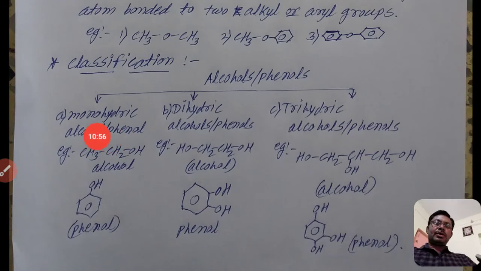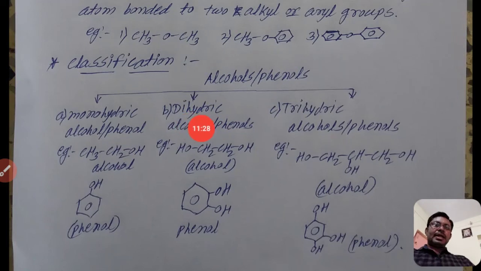If there is one hydroxyl group in a molecule, it is a monohydric alcohol or phenol. See the example CH3CH2OH, an alcohol which contains only one hydroxyl group. See here a phenol, a benzene ring directly attached to OH. There is only one hydroxyl group attached to the benzene ring, so it is a monohydric phenol, and the other is a monohydric alcohol.